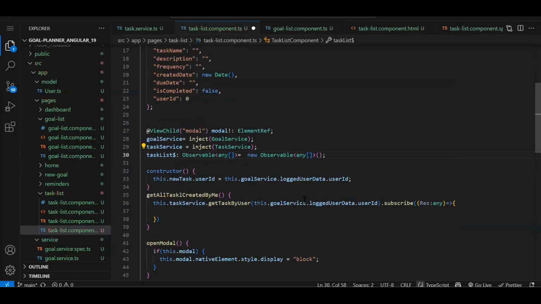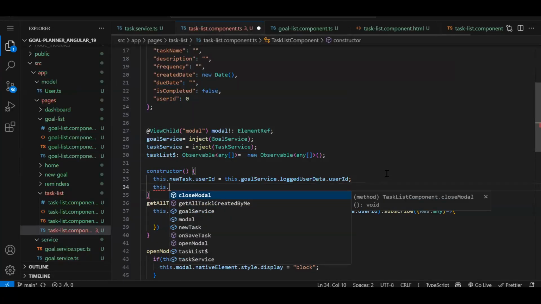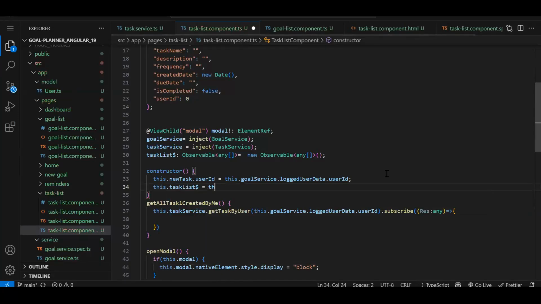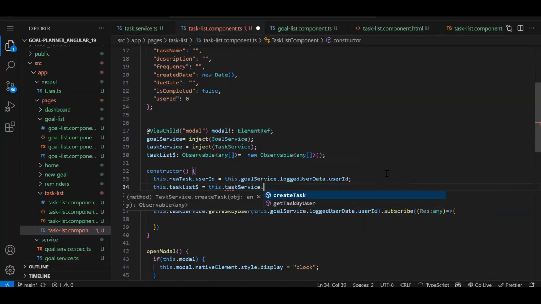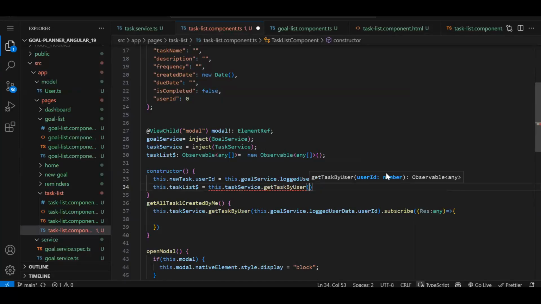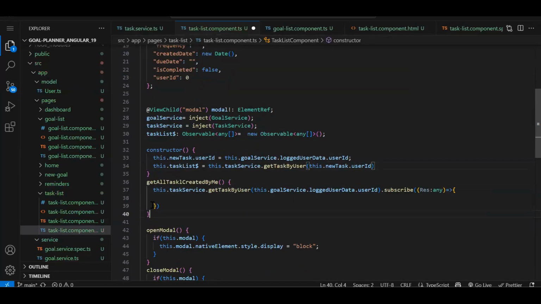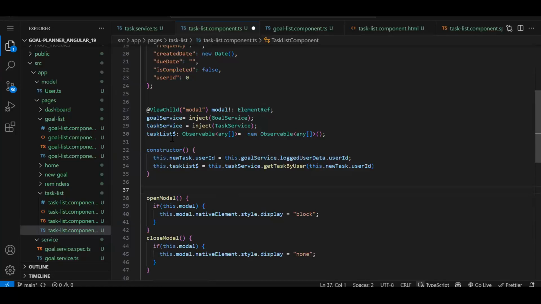Fine. So we have created an observable. Now in the constructor, what I will do is provide a value to this observable, task list dollar. What will we pass? this.taskService.getTaskByUserId, and here we will pass the new task's user ID, the logged-in user ID. So instead of writing it like this, we have created an observable and we are assigning just a function, because this function is going to return an observable of the data type.